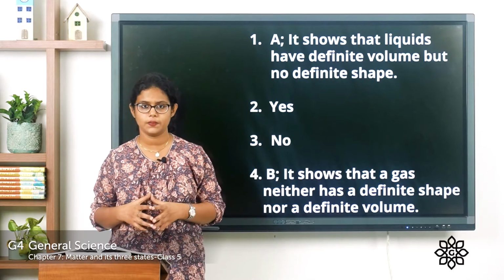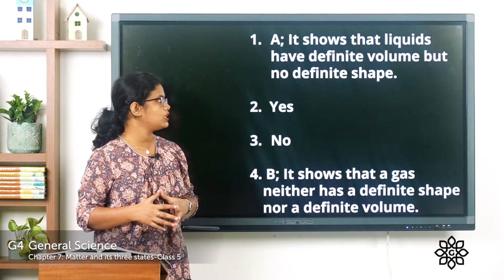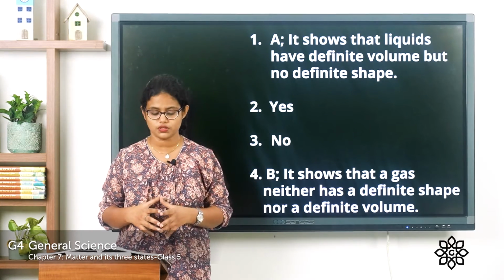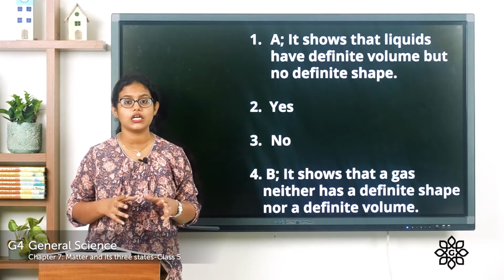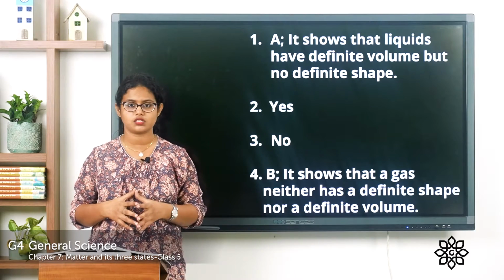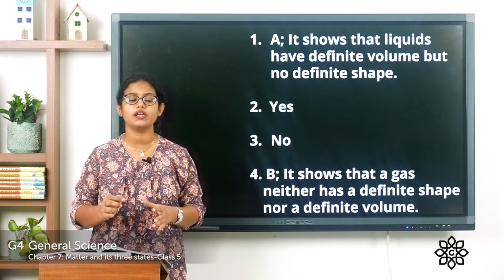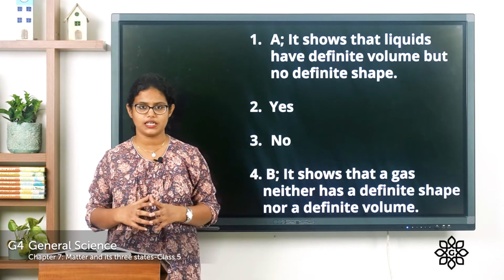It is A. It shows that liquids have definite volume but no definite shape. In this picture you can see liquids are filled in different containers and take the shape of those containers, which means they have no definite shape, but their volume remains the same.